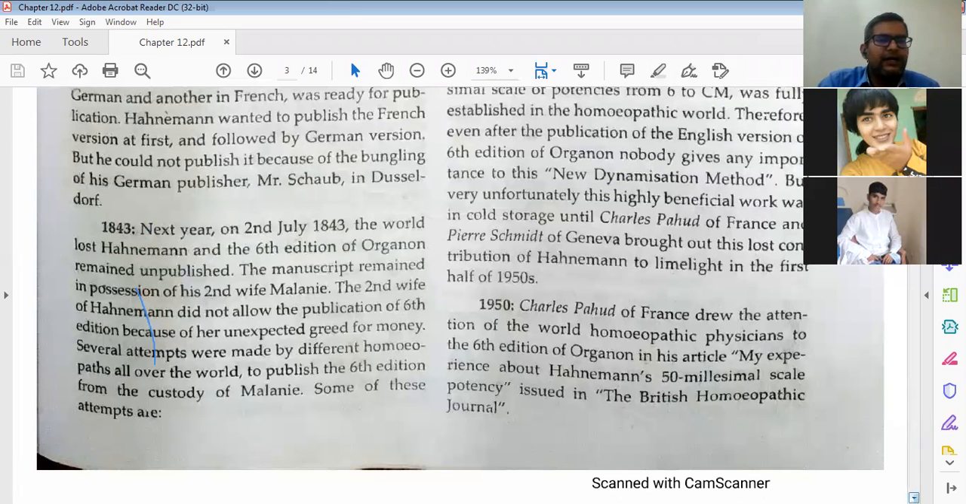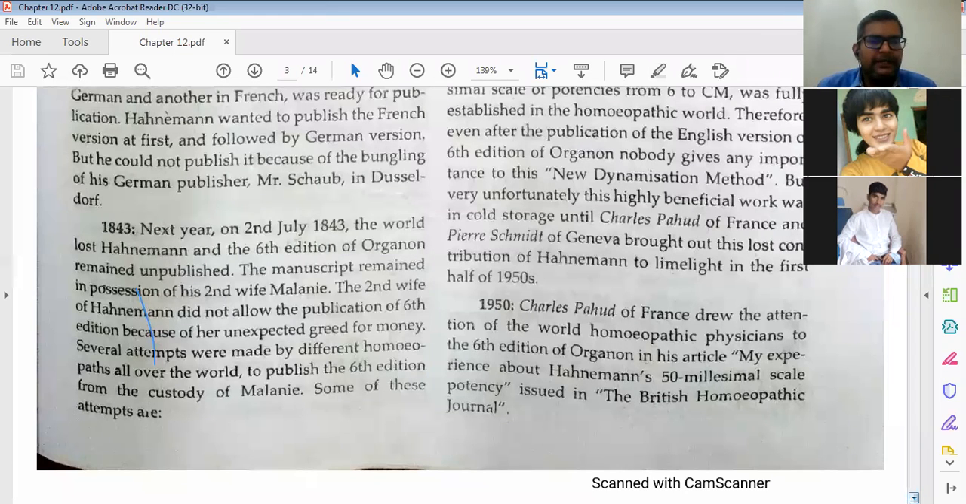Okay, on 2nd July, the world lost Dr. Hahnemann. The 6th edition of Organon remained unpublished. The manuscript remained in the possessions of his second wife. Okay, that is Melanie. Her name is Melanie.